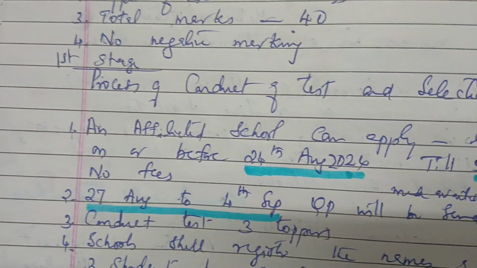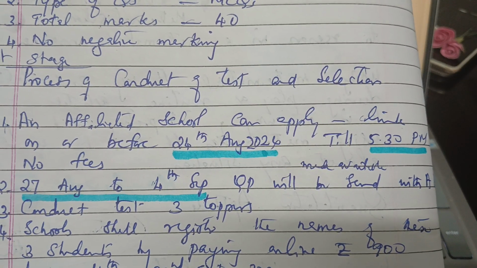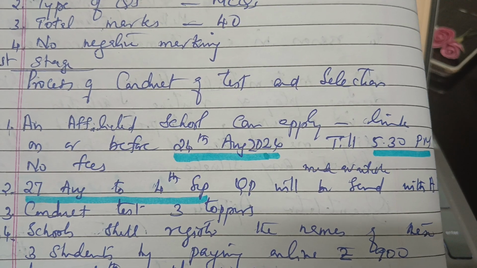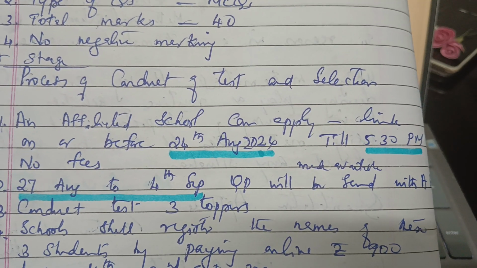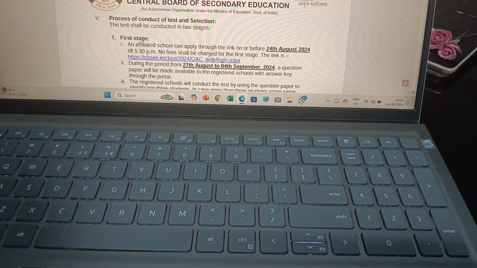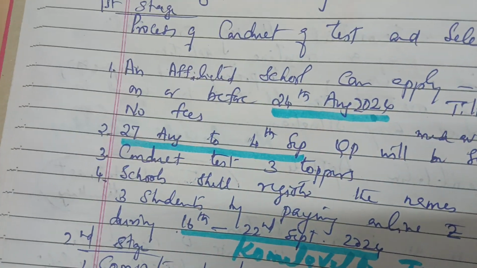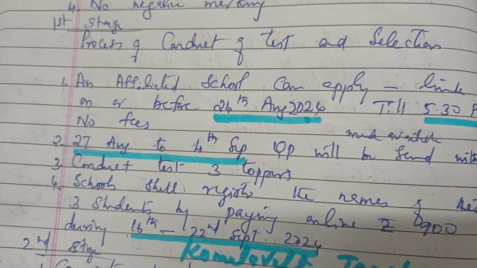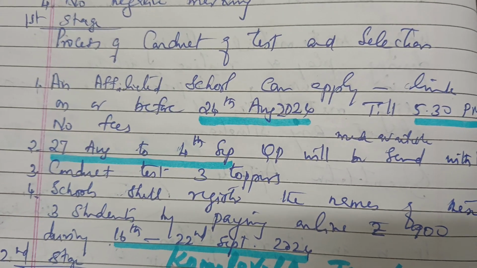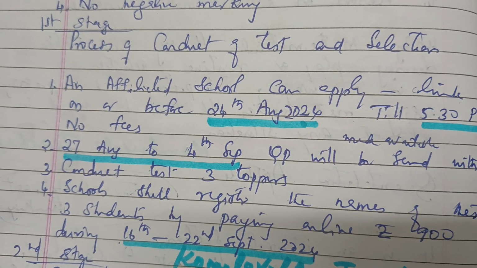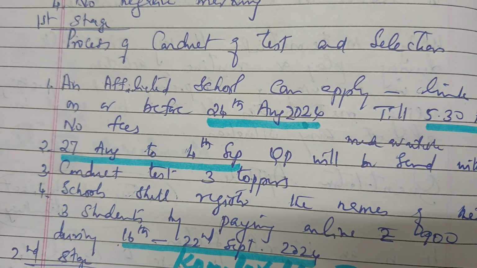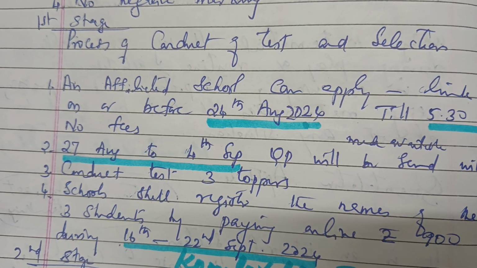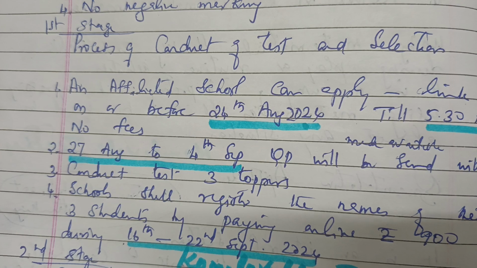An affiliated school can apply through the link on or before 24th August 2024 till 5:30 p.m. No fees. The link is given on the site. And the second thing is that from 27th August to 4th September, you will get the question paper. The question paper will be available with the key from 27th August to 4th September. So on or before 24th August, the school will apply. Then between 27th August and 4th September, you will get the question paper with the answer key.